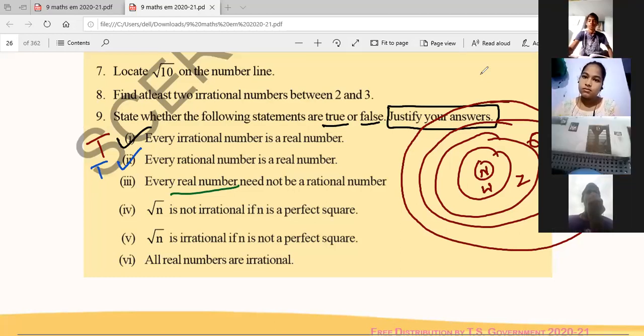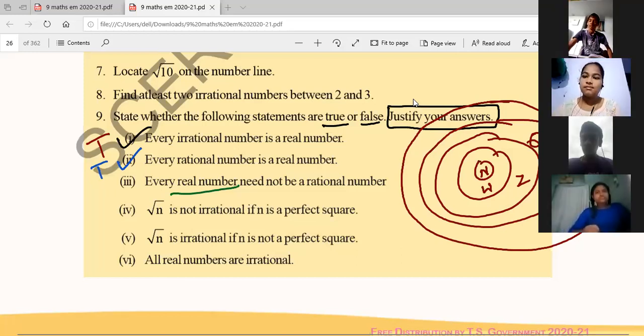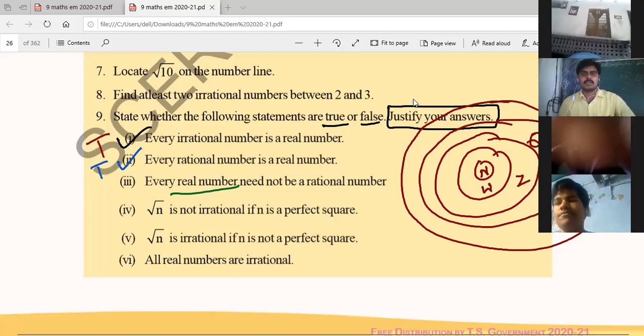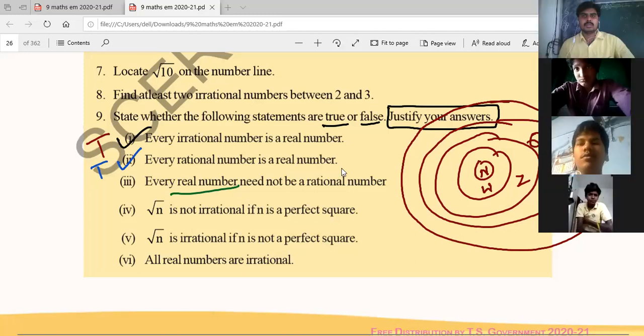Why is it true? Sahasra, can you unmute? Yes, sir.